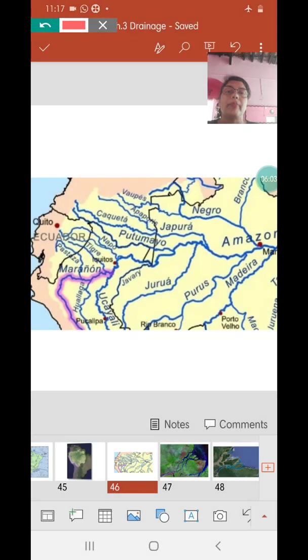Okay, so this map, which is, I guess, on one of the pages, yes, it's on page 20. This map can be asked for map reading, where you will be asked to give the names of north flowing tributaries and south flowing tributaries of river Amazon. They may also ask you the right bank tributaries and the left bank tributaries.